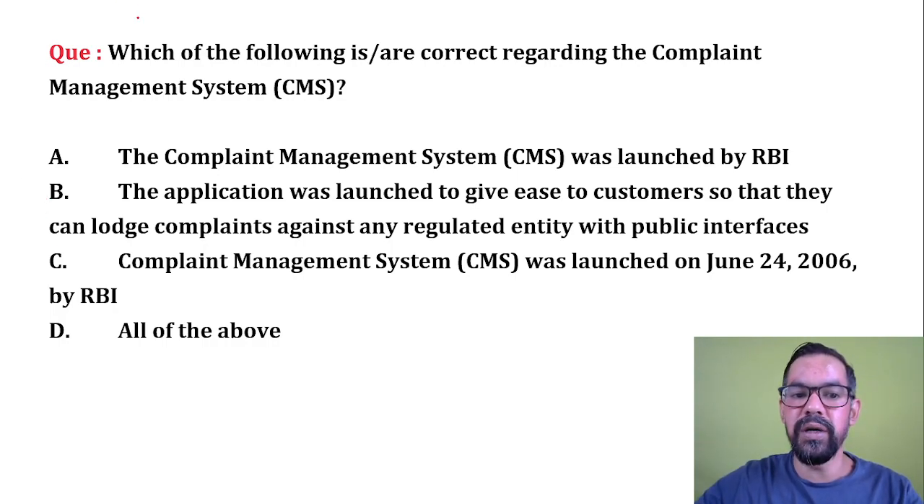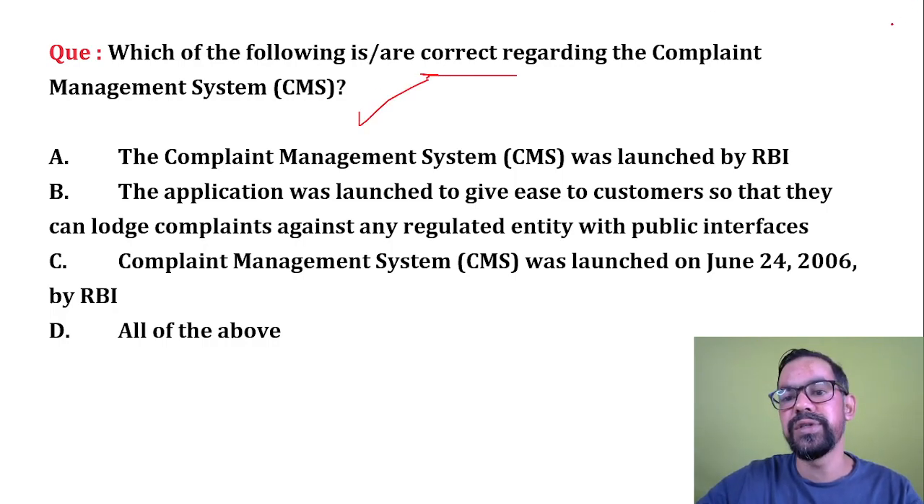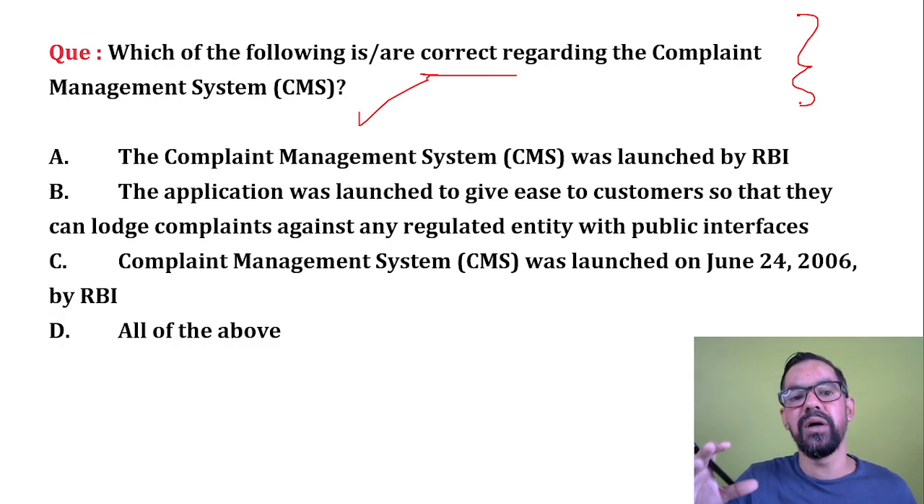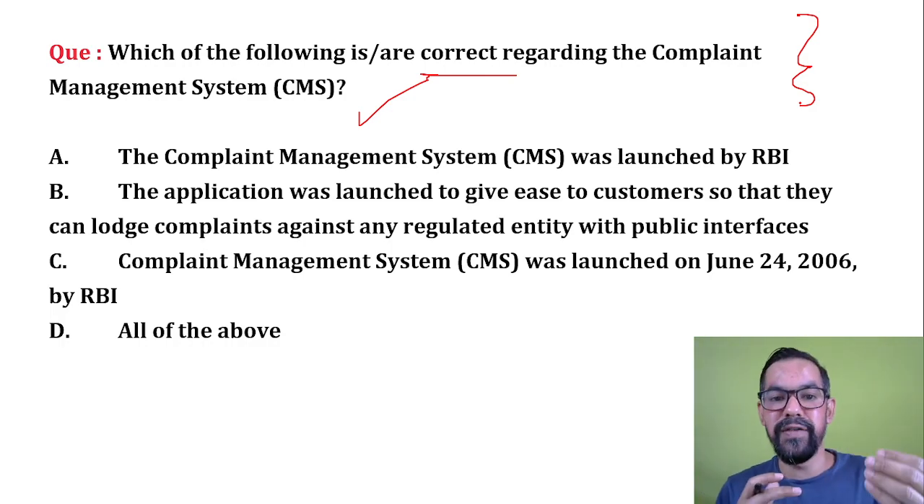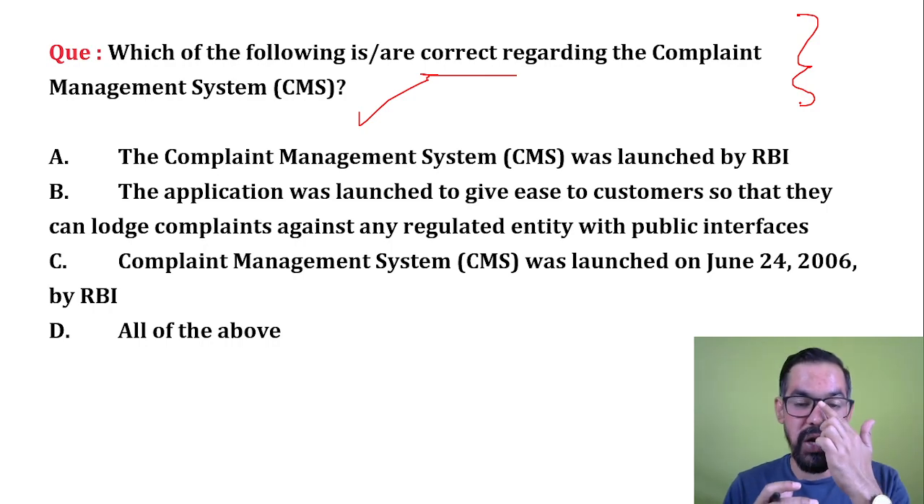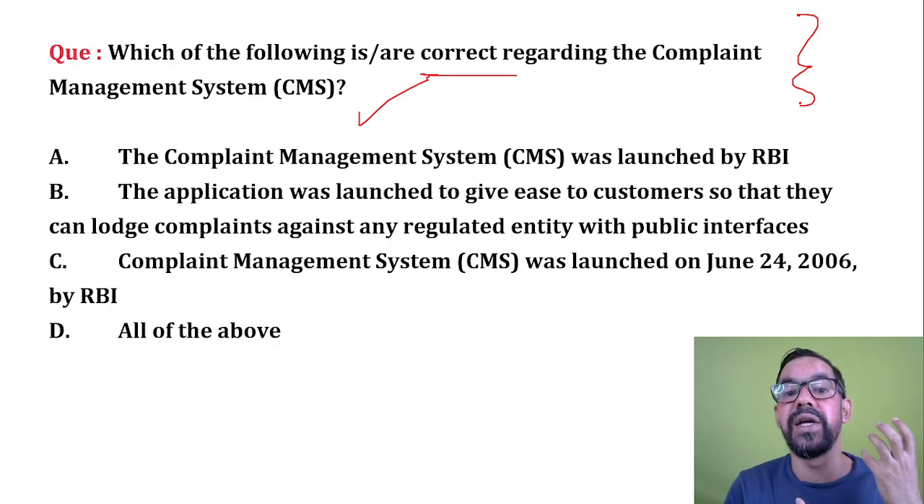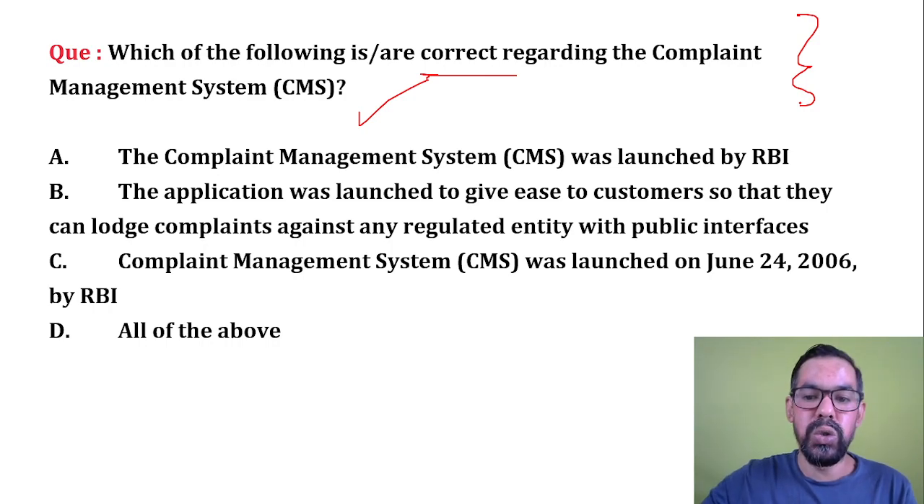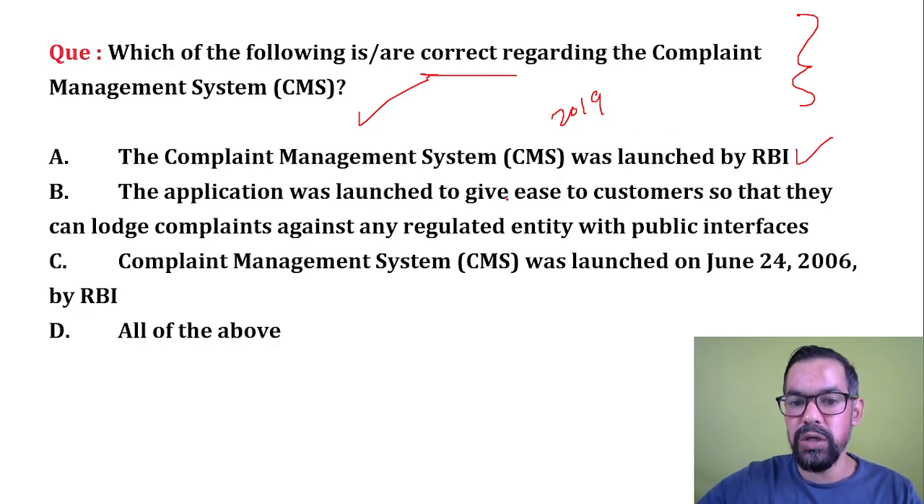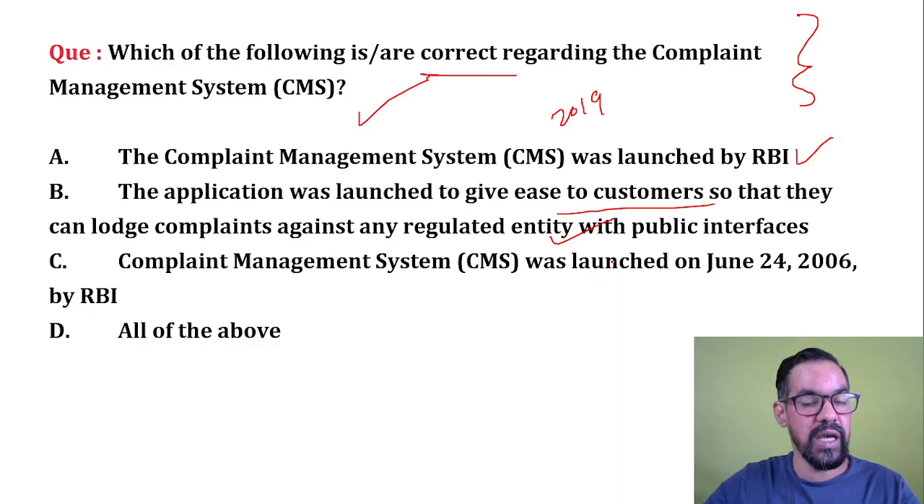Next one, which of the following is correct regarding a complaint management system? This is an online portal where you can file your complaint against a bank, or even monitor the current status of that particular complaint. The complaint management system was introduced in 2019, launched by RBI. The application was launched to give ease to customers, so they can lodge complaints against any regulated entity with a public interface. This is correct.